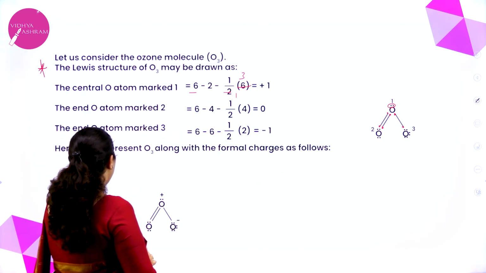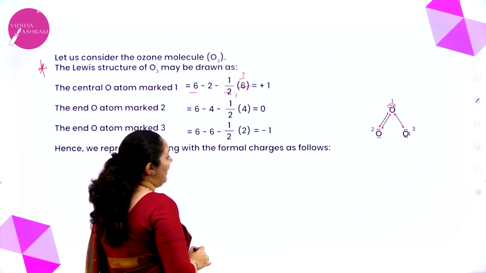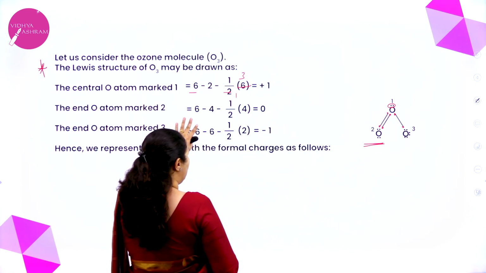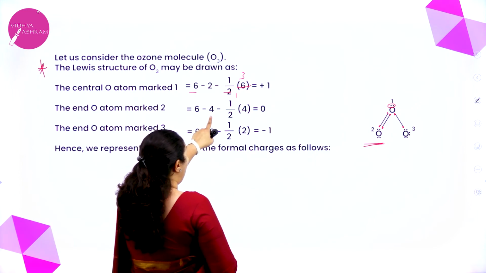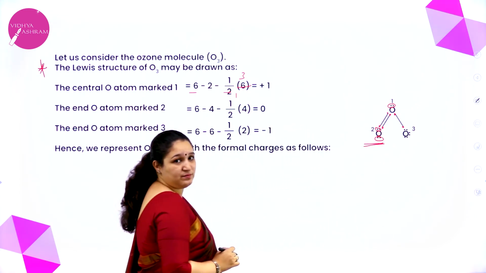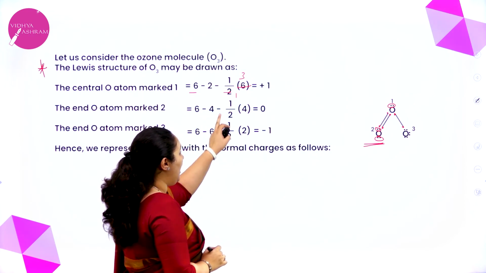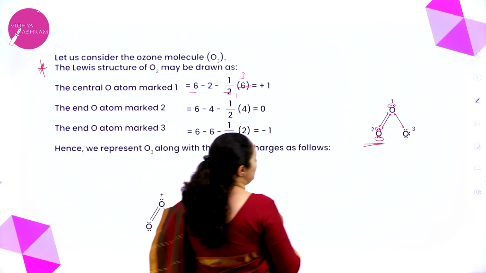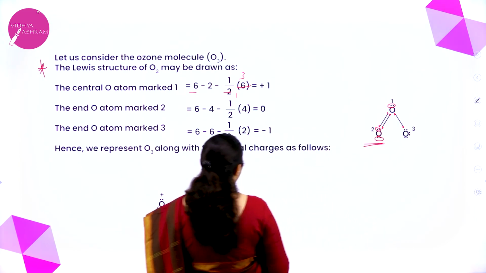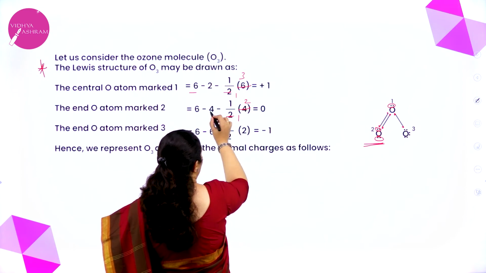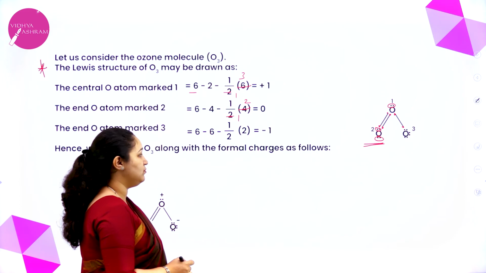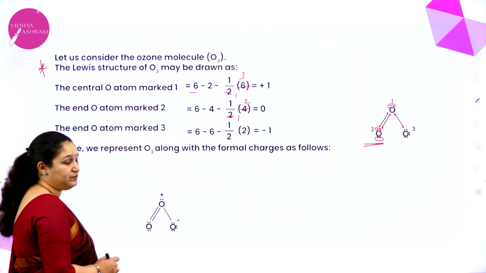Okay. Similarly, the end atom which is marked as 2. So I will take valence electrons 6 minus 4. 4 is these two lone pairs, 4 electrons. Minus half into the electrons which are involved in bonding. Bonding only 1, 2, 3, 4. 4 electrons are involved in bonding. Half of 4 is 2. Minus 2, minus 4 is minus 6. 6 minus 6 is 0. So there is no charge on that oxygen atom.